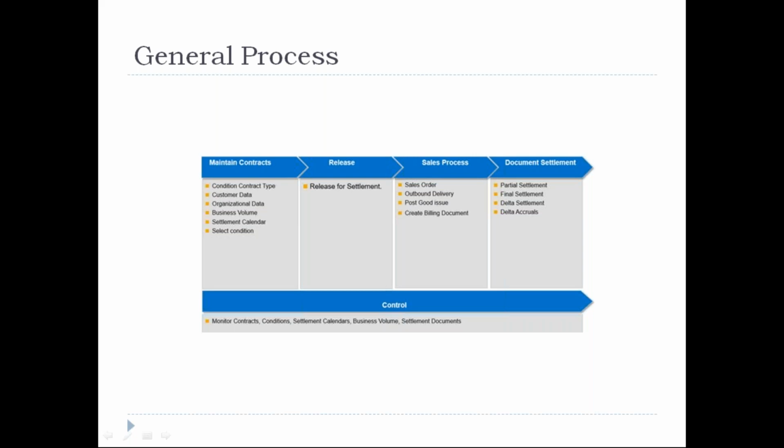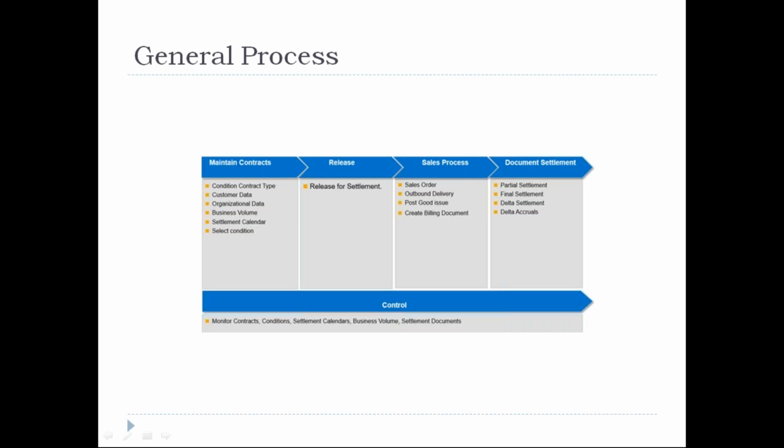I cannot see what rebate amount I need to settle to the customer at a sales order level or at a delivery level. I can view it only at a billing document level. So that is one more disadvantage. It's only using the routines we have activated. That means until I have created a billing document, I cannot know what amount I need to settle. At the billing document level we will see, and after the billing document, I will run the rebate transactions, and I will know what accruals will be posted to that particular customer. Then I will do a settlement.